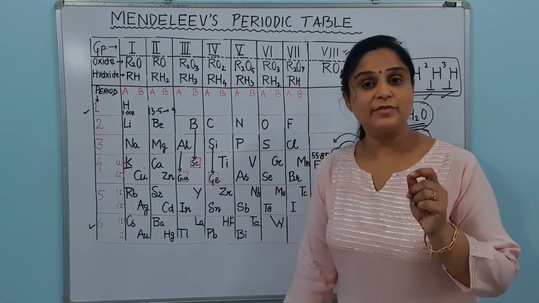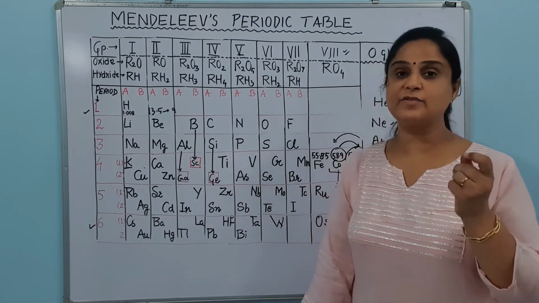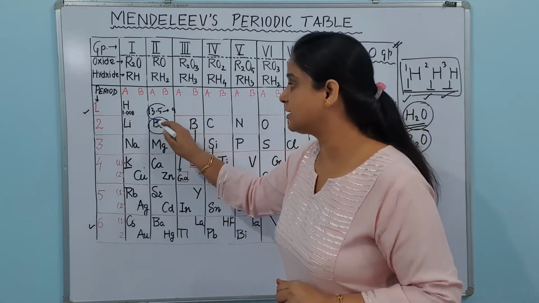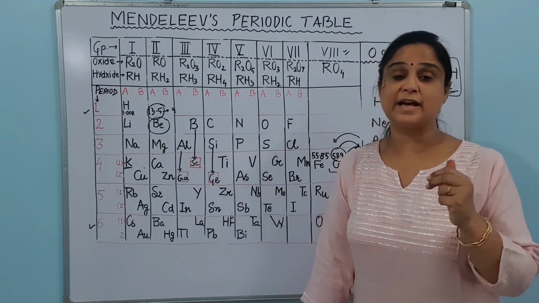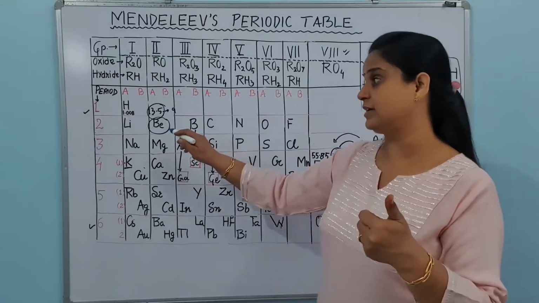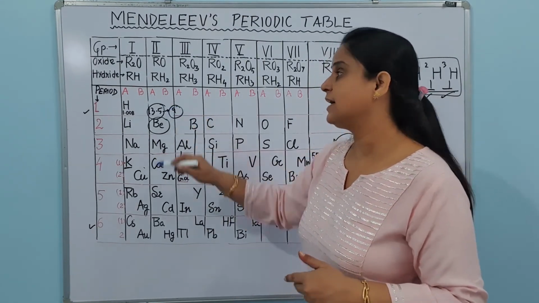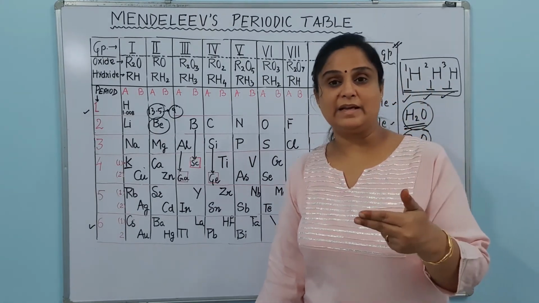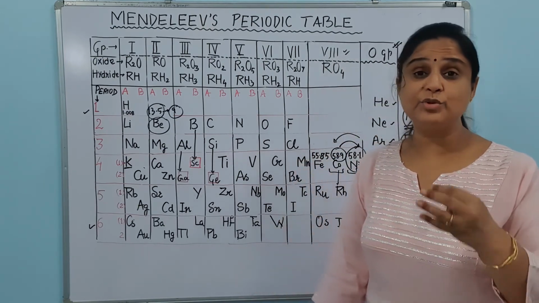Not only this, many good things happened during the formation of the periodic table. There was an element called beryllium. At the time of Mendeleev, the atomic mass of beryllium was taken as 13.5. But when Mendeleev started arranging in order of increasing masses and assigning the valency of the elements, he found that the valency of beryllium is 2, and accordingly he gave the atomic mass of beryllium as 9, and now we know that beryllium has atomic mass 9. So there were many elements whose atomic masses were corrected by Mendeleev during the preparation of his table.